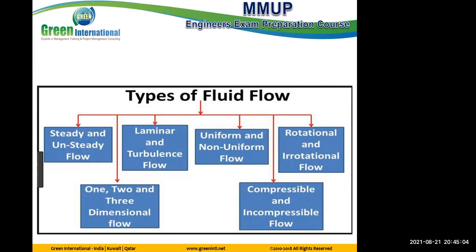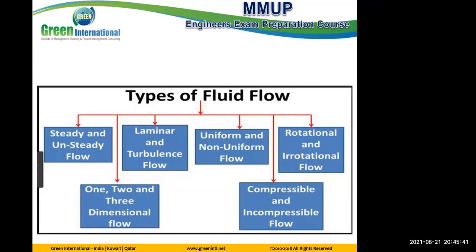Okay. Types of fluid flow. Actually, you classify the fluid in different categories, not all related together. Each should be defined separately. Like I can say, this flow is laminar, unsteady, uniform, rotational, compressible, 2D and viscous. You should select one from each category. It does not mean that if this fluid is steady, it is by default turbulent or by default non-uniform. It's not like this. Each one has a parameter to measure it.